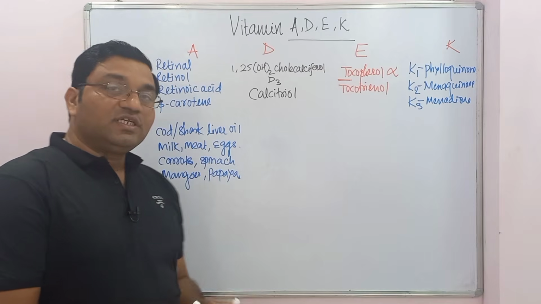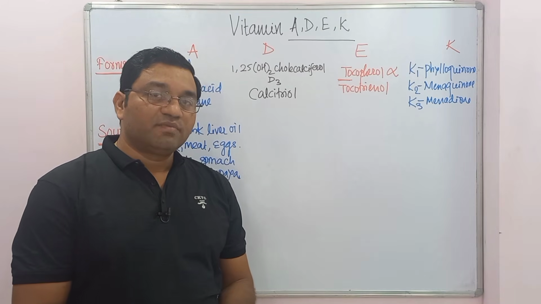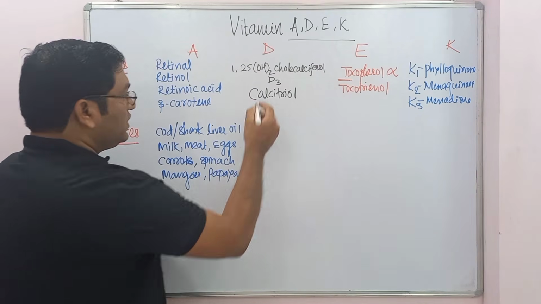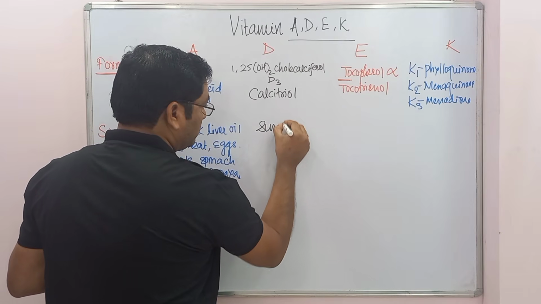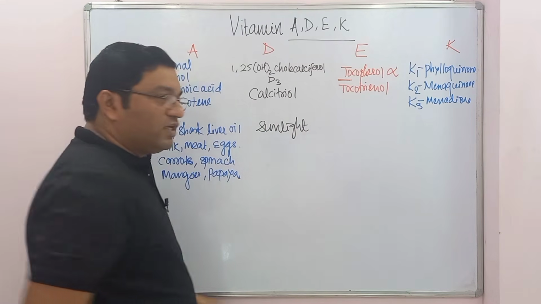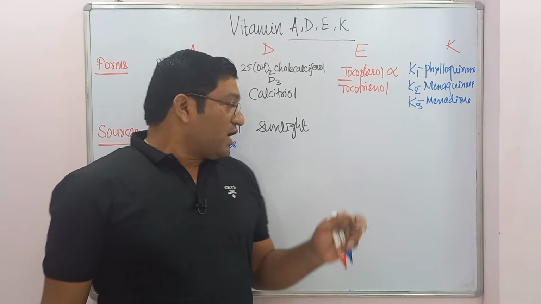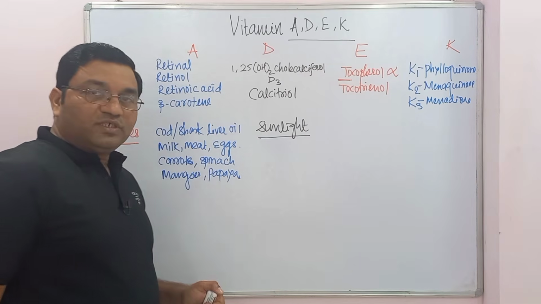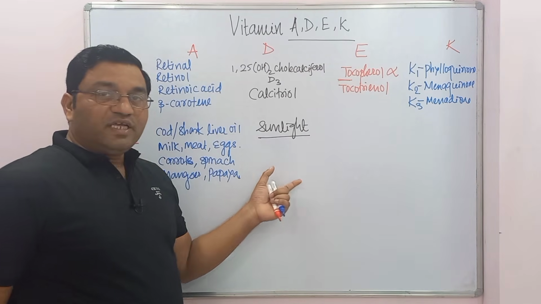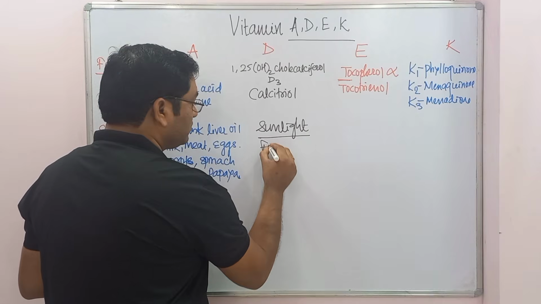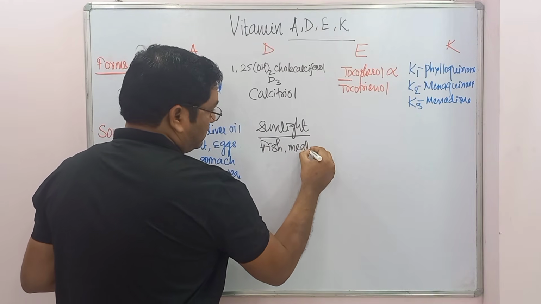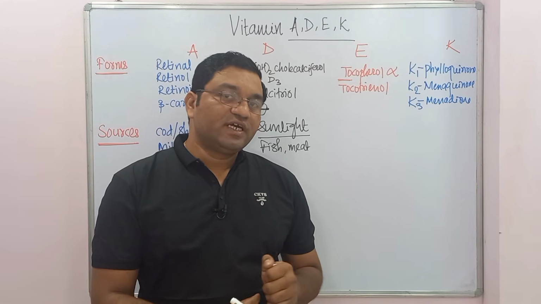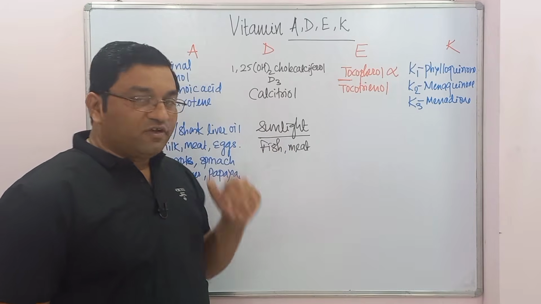Vitamin D is endogenously synthesized in our body in the stratum corneum layer of the epidermis by UVB rays. So it is mainly from sunlight. It is produced endogenously in our body by UVB rays. The other sources are mainly food of animal origin, mainly seafoods. So it is present in fish, meat, etc. So the important source is sunlight. Sunlight causes the conversion of 7-dehydrocholesterol into this active form.